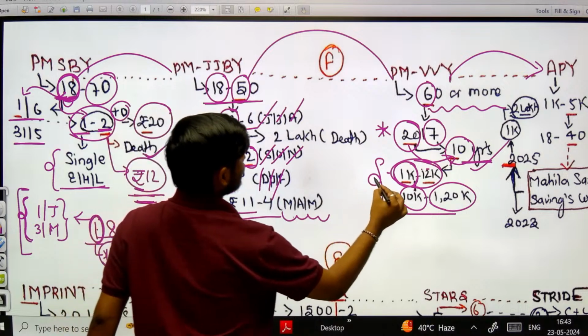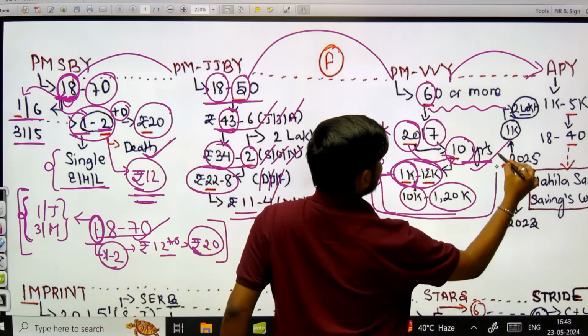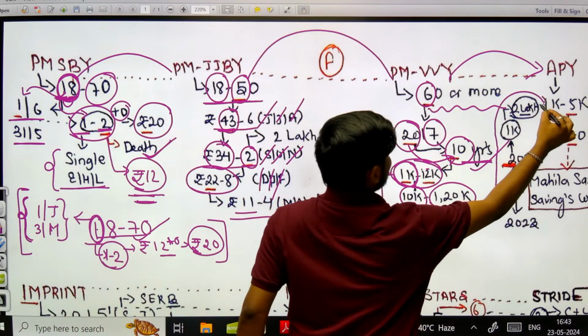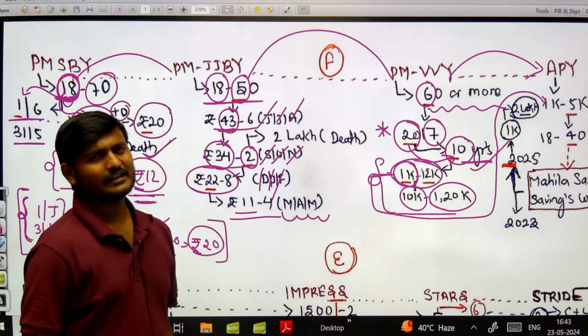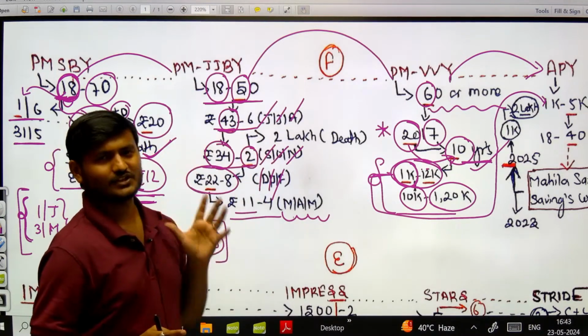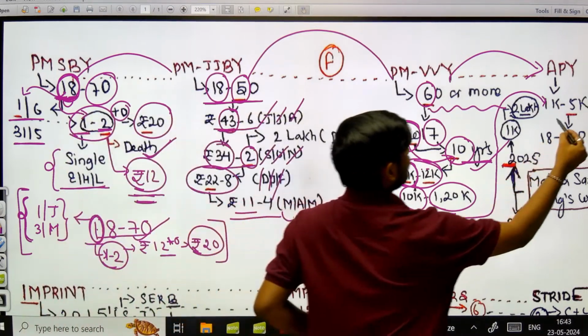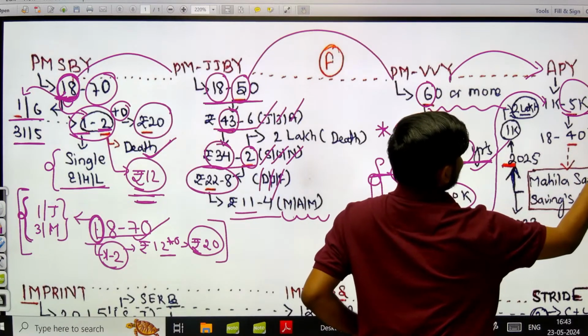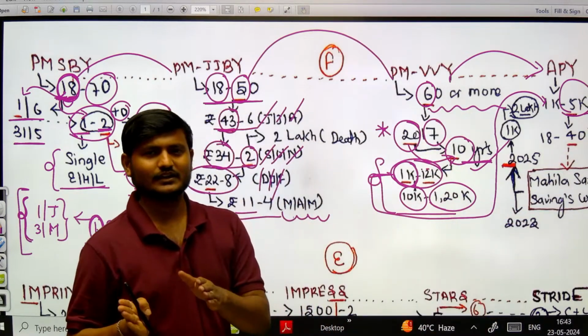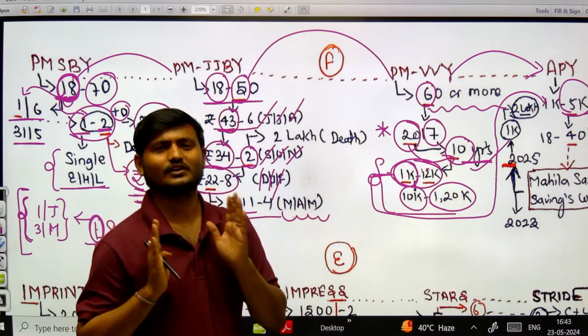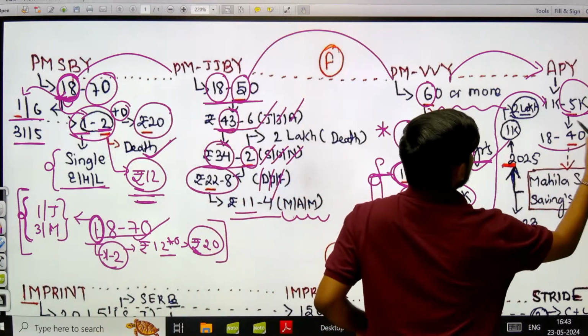लेकिन अगर आप यहाँ से देखो तो from this 1k you can easily remember this particular number, that is 1k to 5k, and that is what you get under Atal Pension Yojana. Okay, now from this 5k subtracting the consecutive number and coming to 4, it would be 40, and that is the eligibility 18 to 40. तो in this manner you could remember the eligibility.